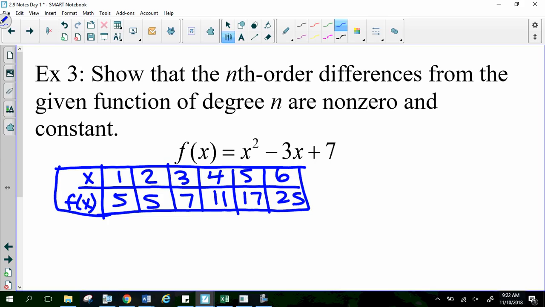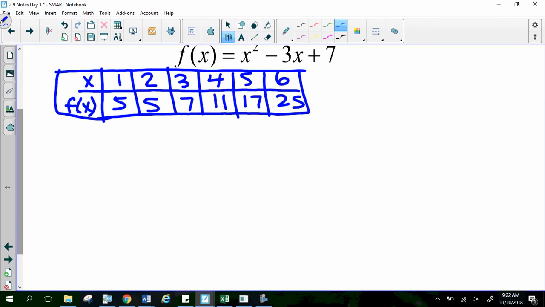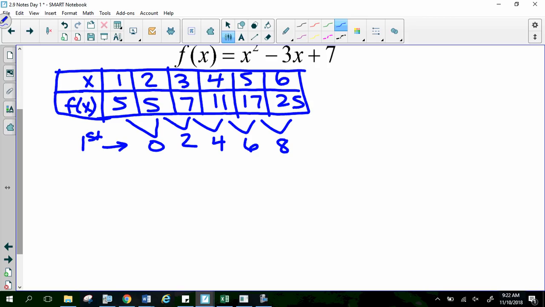Okay, so now we are going to find our differences. So our first order differences, we take the second one minus the first one. So 5 minus 5 is 0. 7 minus 5 is 2. 11 minus 7 is 4. 17 minus 11 is 6. And 25 minus 17 is 8. So there's our first order differences.